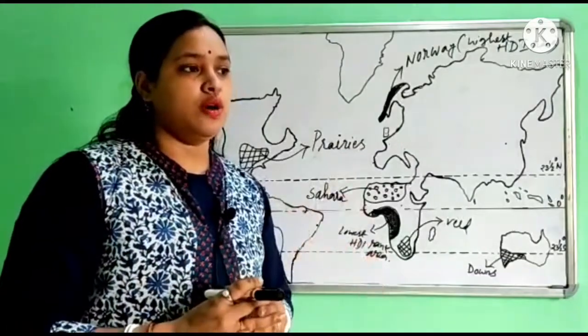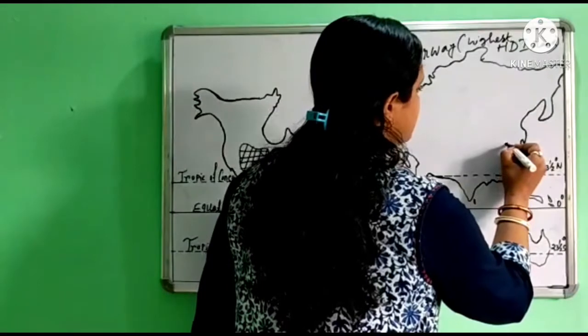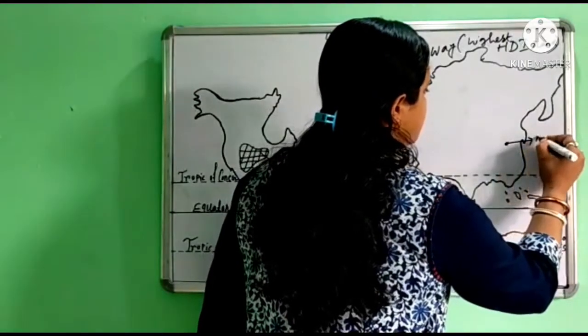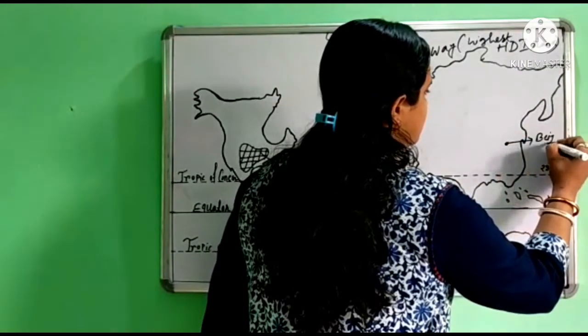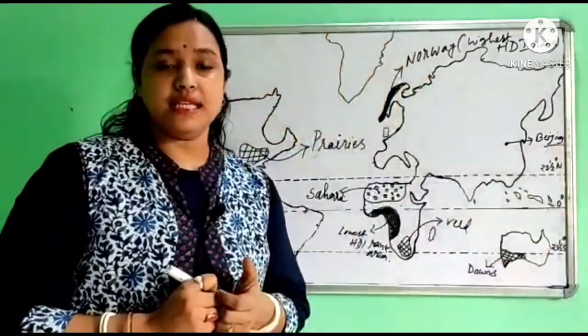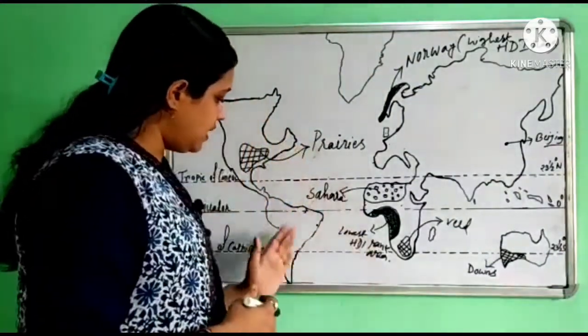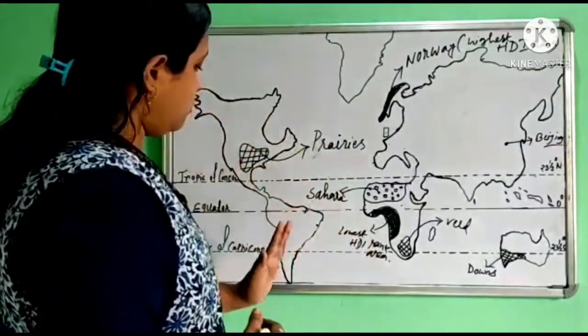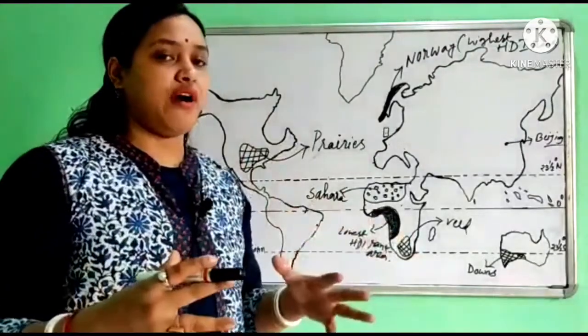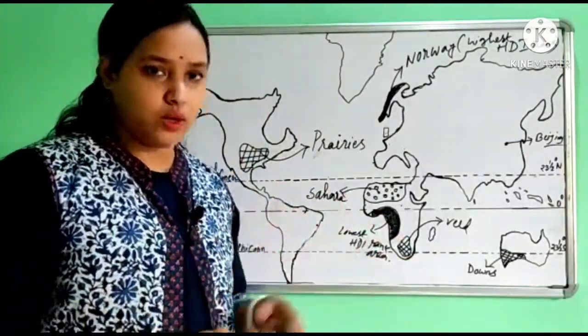Now we mark here in the map of the world one mega city which is located in China. So of course it is Beijing. So we mark it here and write Beijing, and Beijing is a mega city in China. Now next, moving to South America, here we find the Amazon basin, which is the largest basin area in the world.